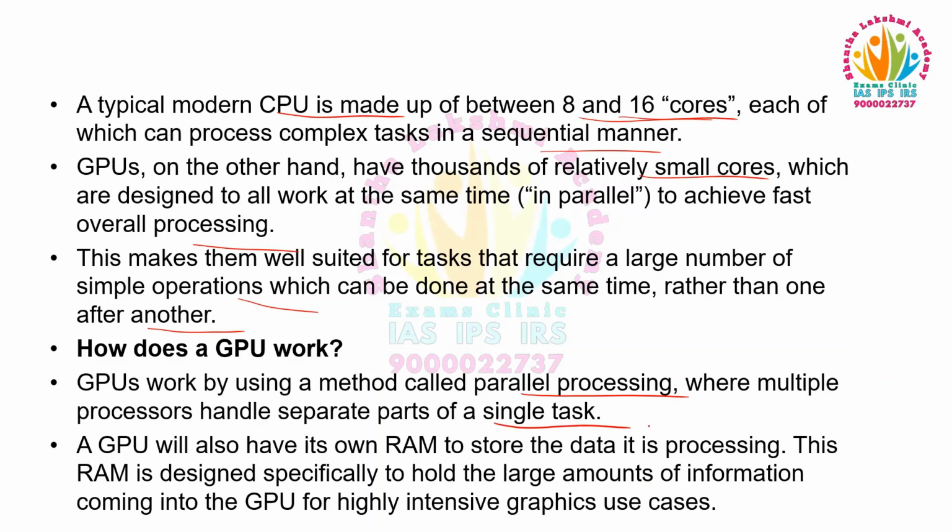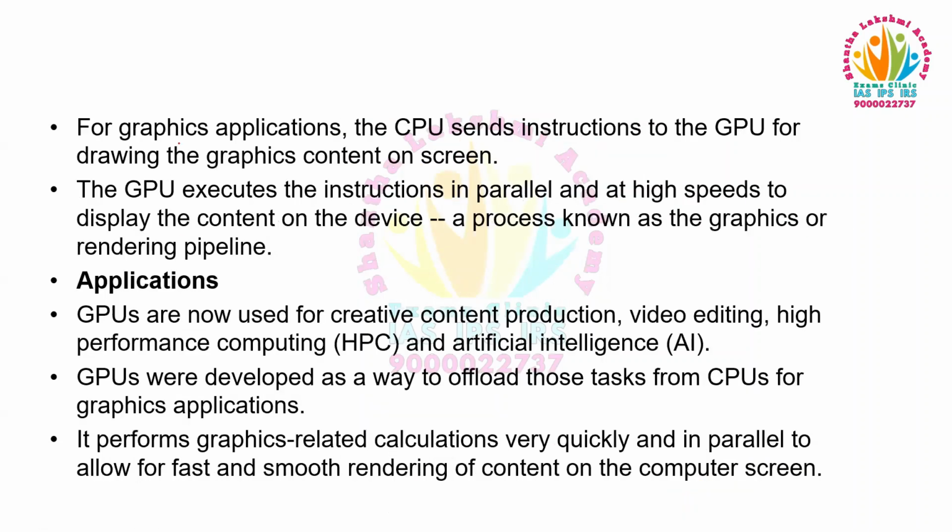A GPU will also have its own RAM to store the data it is processing. This RAM is designed specifically to hold the large amounts of information coming into the GPU for highly intensive graphics use cases. For graphics applications, the CPU sends instructions to the GPU for drawing the graphics content on screen. The GPU executes the instructions in parallel and at high speeds to display the content on the device, a process known as the graphics rendering pipeline.